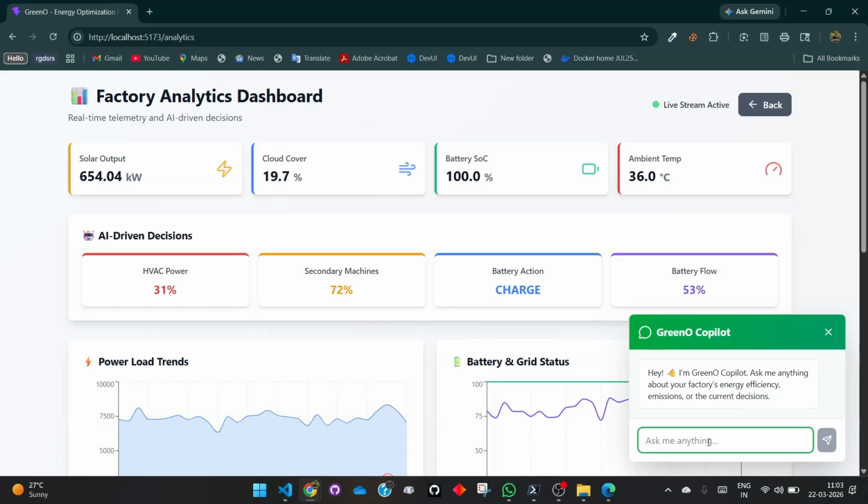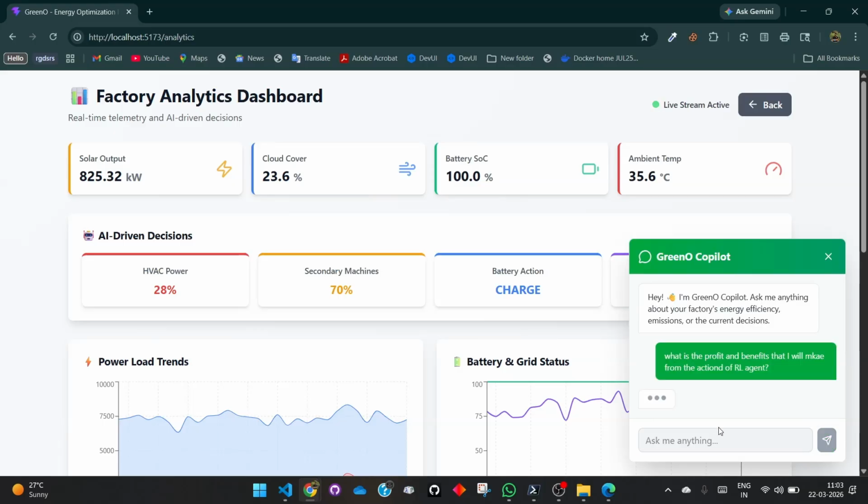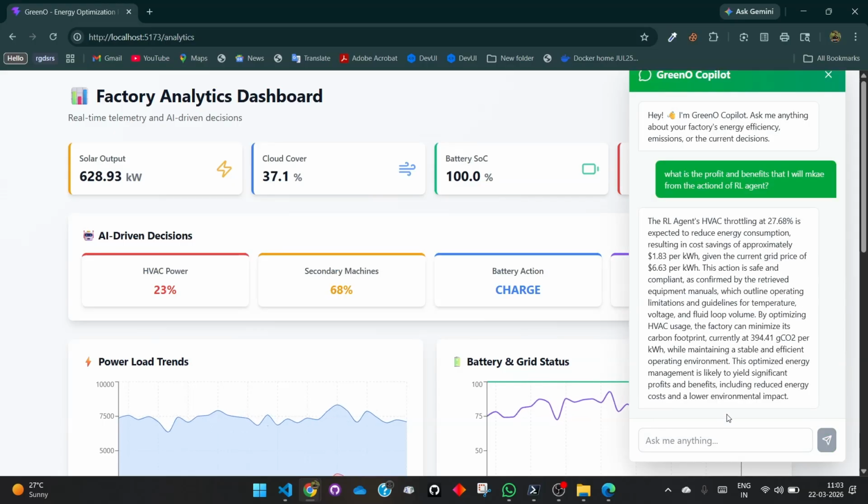So if the businessman wants to ask, what is the profit and benefits that I will make from the actions of the RL agent, they can ask such kinds of business questions. Based on the knowledge graph that we have and the RL output, that is the reward that we get from the reinforcement learning agent, they will be able to see the entire justification of the scenario.